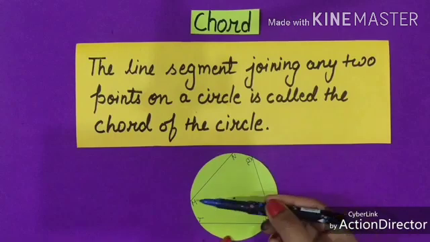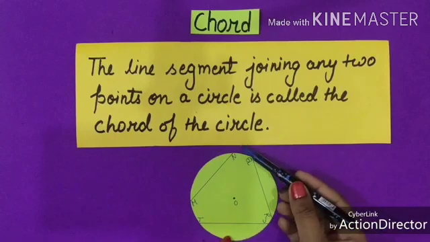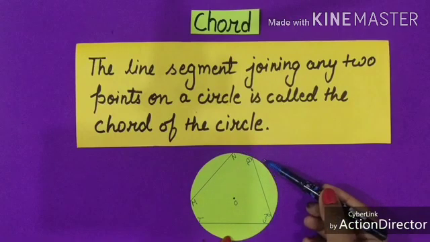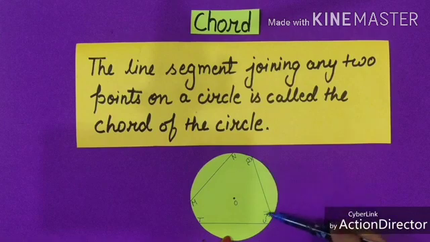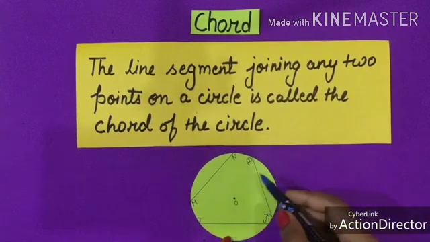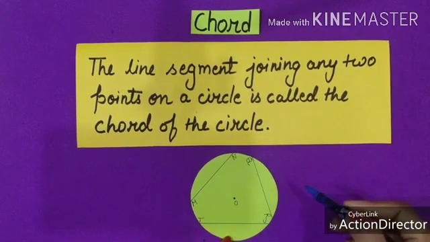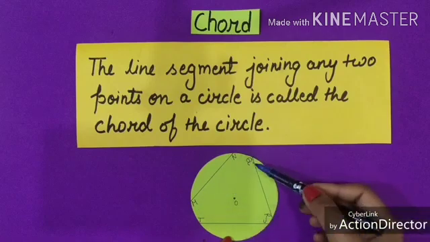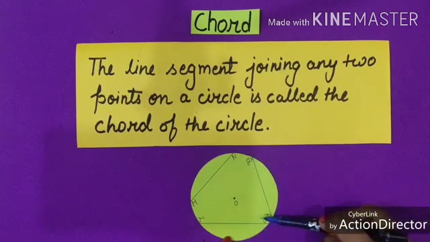In this figure, MN is a chord, QR is a chord, TU. All these are chords of the circle, MN, QR, TU.